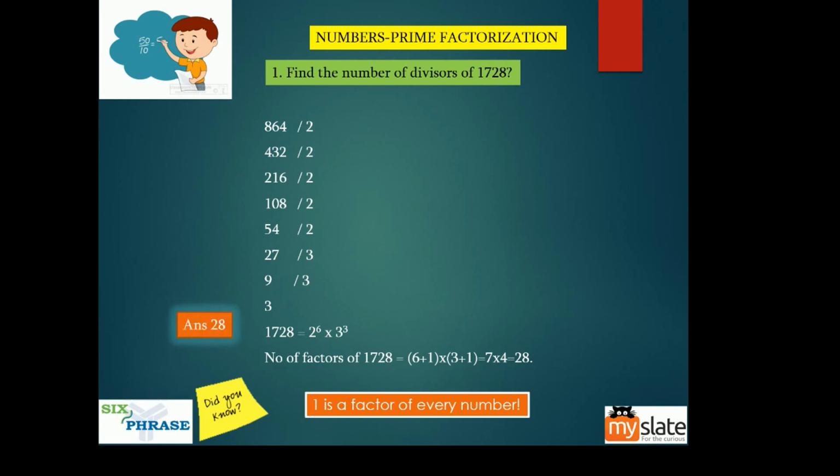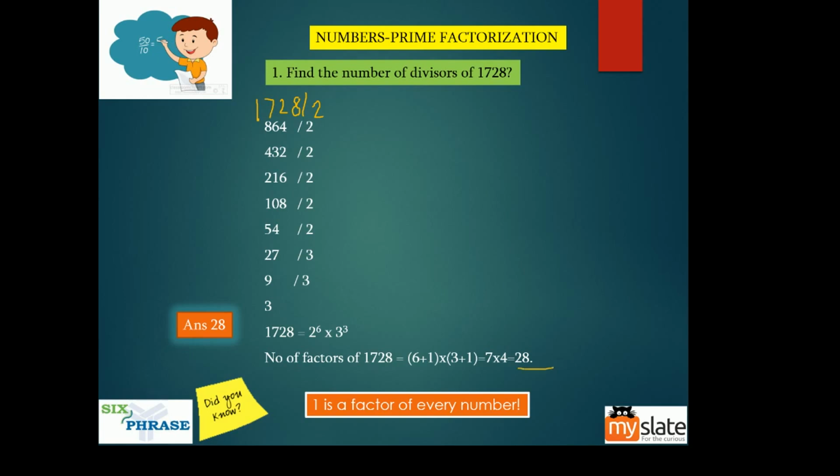1728 divided by 2 is 864. Now how many 2's are there? 1, 2, 3, 4, 5, 6. So 2 power 6 into 3. Guys, you know, 6 plus 1, 3 plus 1. Multiply it, you will get the answer. 7 into 4, 28. Okay, very simple.